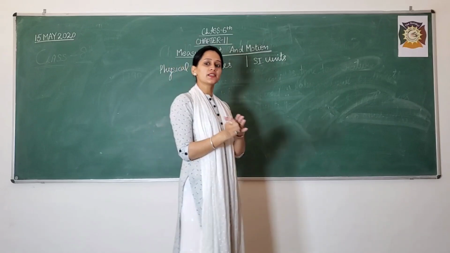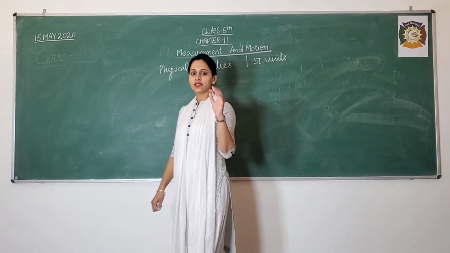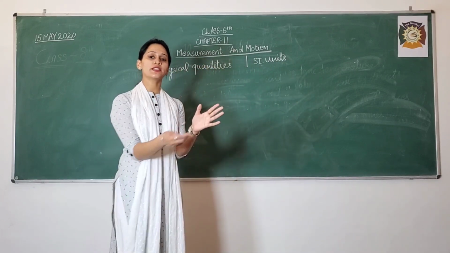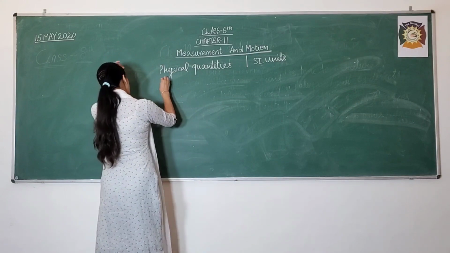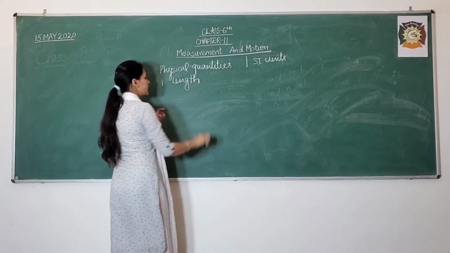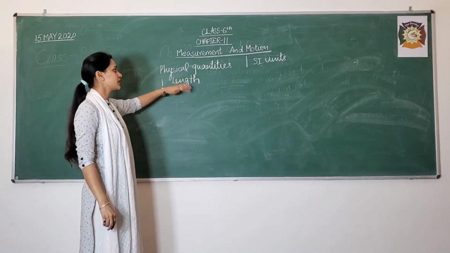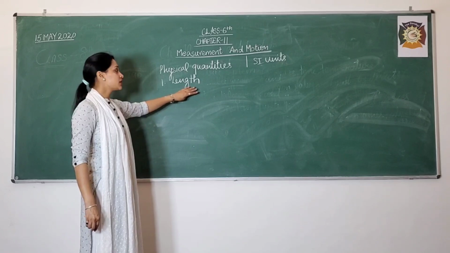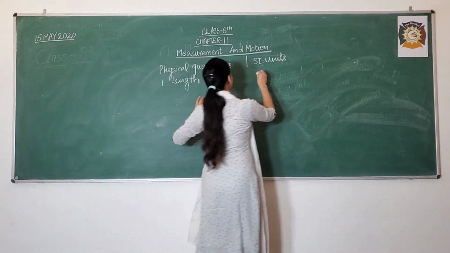I told you, it is the fixed value of a standard unit which helps us to measure things precisely, in an accurate way. So the very first one I am writing here is length. What is the SI unit of length given by the international system of units? The unit for length is meter.